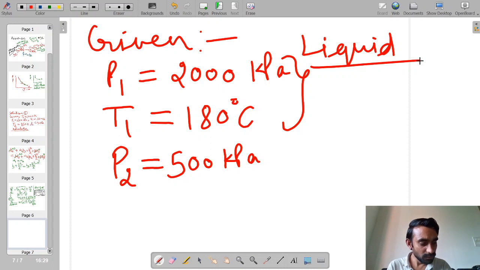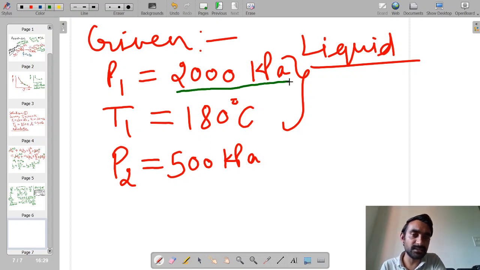To determine it, corresponding to 2000 kilopascals, from the saturation pressure table, let us first determine T saturation.